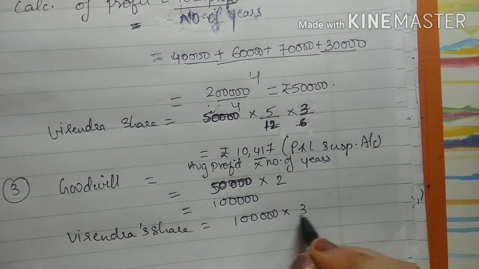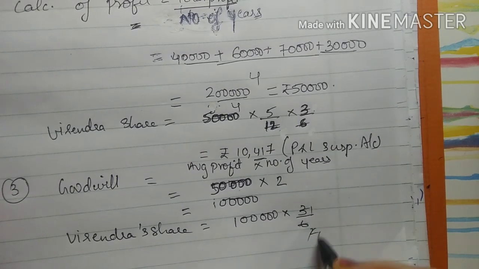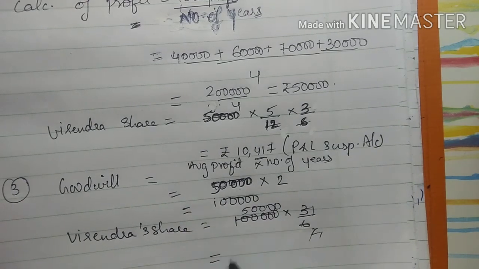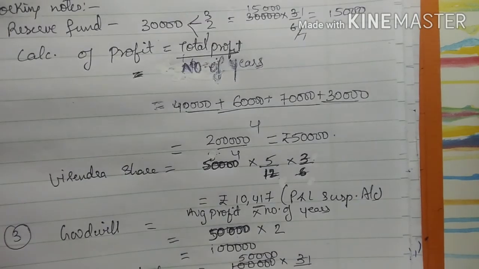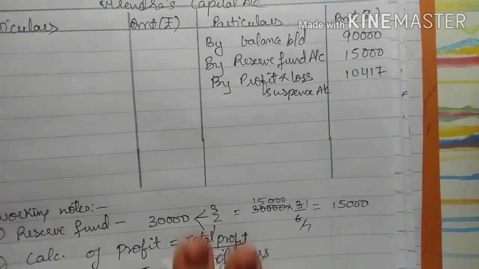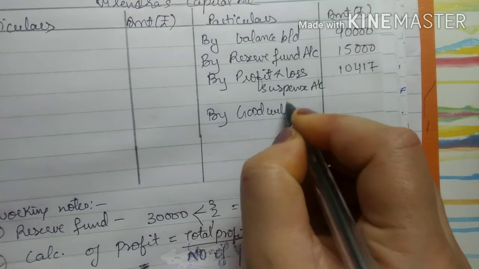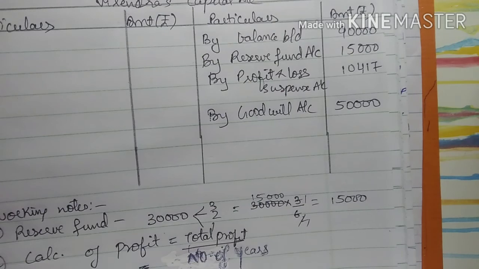For Virendra it will be 3/6, right? So 3 ones are 3, 3 twos are 6, and when we divide 1 lakh we will get the amount 50,000, right? So 50,000 is Virendra's share of goodwill. So it will come in the Virendra capital account credit side by goodwill account 50,000. Now see the next one.